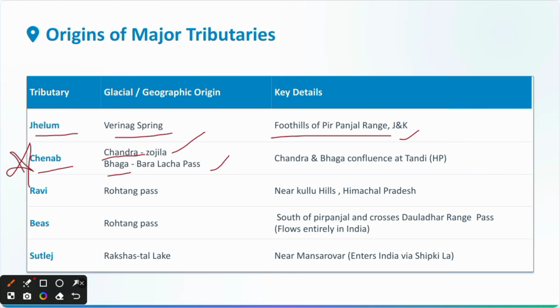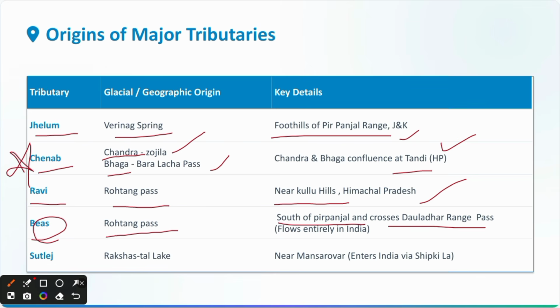These two rivers, Chandra and Bhaga, meet at Tandi, Himachal Pradesh. Then comes the Ravi River, which originates from the Rohtang Pass near Kullu Hills, located in Himachal Pradesh. Then comes the Beas, which is the only river that flows entirely in India. It originates from Rohtang Pass, flows south of Panjnad, and crosses the Dhauladhar range.